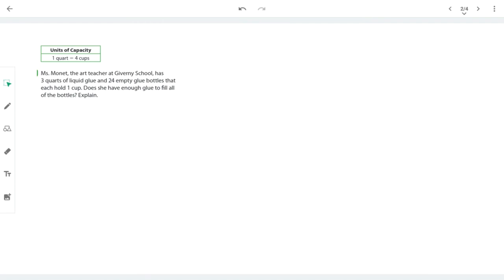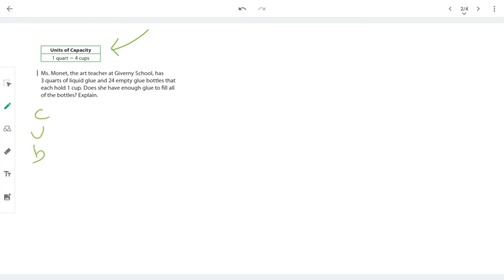Our first problem, our units of capacity are given to us in a little box. They've told us 1 quart equals 4 cups. Let's see how we're going to use that to solve a problem. Miss Monet, the art teacher at Giverny School, has 3 quarts of liquid glue and 24 empty glue bottles that each hold 1 cup. Does she have enough glue to fill all the bottles? Explain.